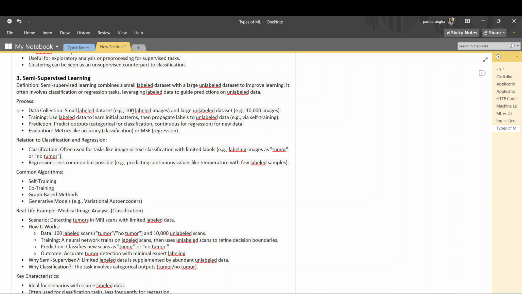It means that if you don't have a lot of data, you just have a 1000 rows dataset, but you need more data.